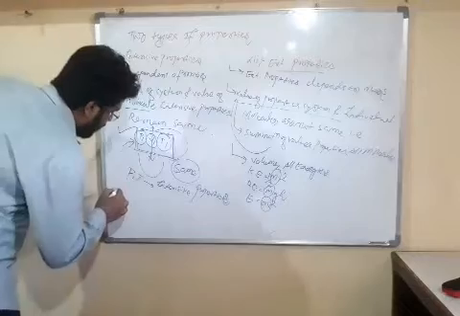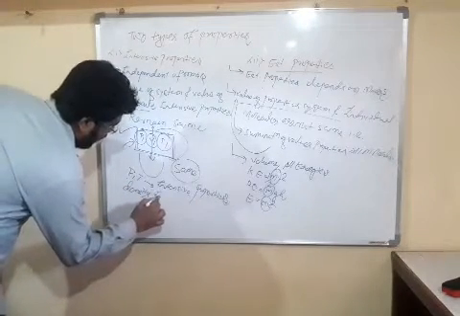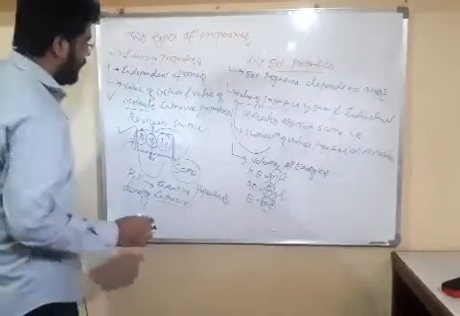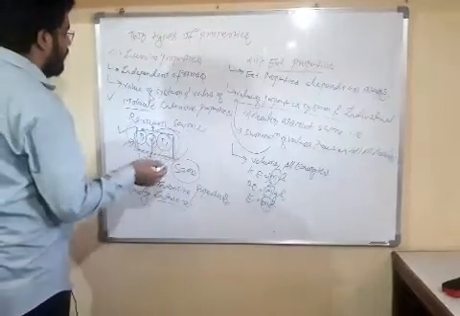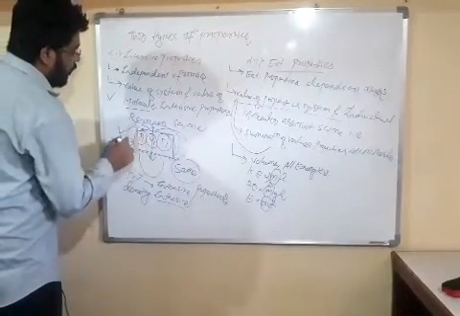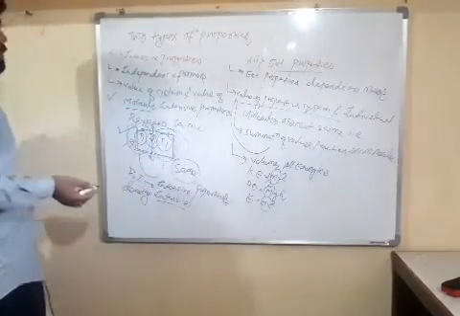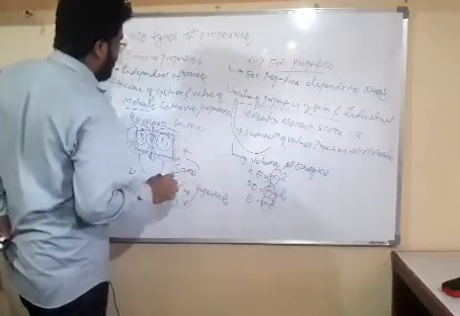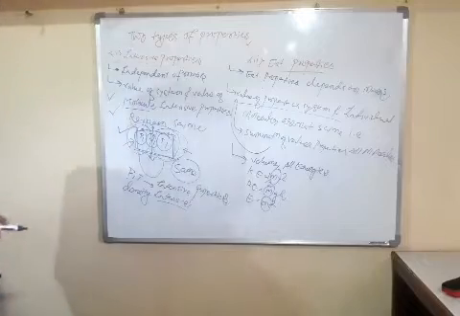And friends, density is an intensive property. How, friends? The density of this full system is the same, and friends, if we make two halves, then the density of the two halves also remains the same, because it is measured per unit volume. So friends, it is our intensive property.